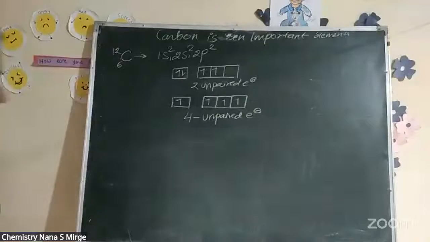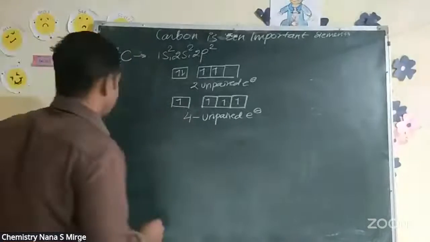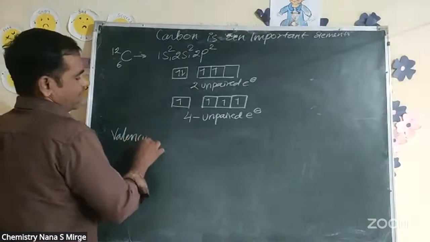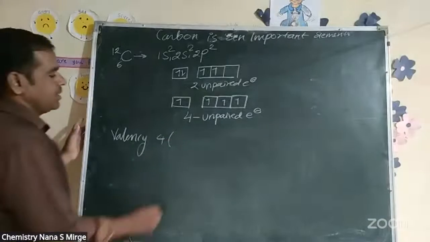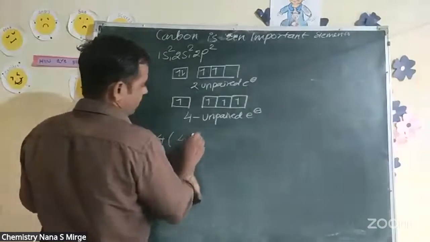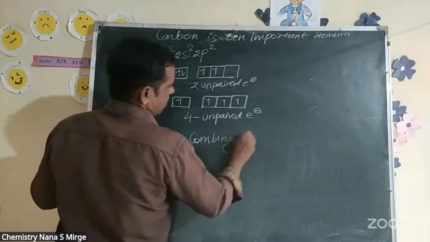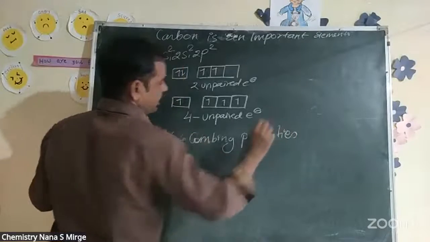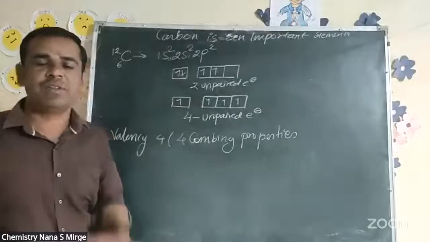So carbon is a very important element and its valency is 4. Valency 4 means it has 4 combining property. Combining property: how carbon combines with other elements.